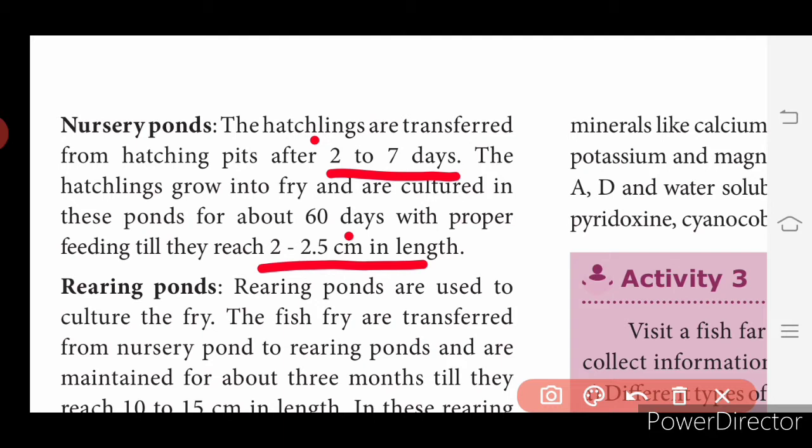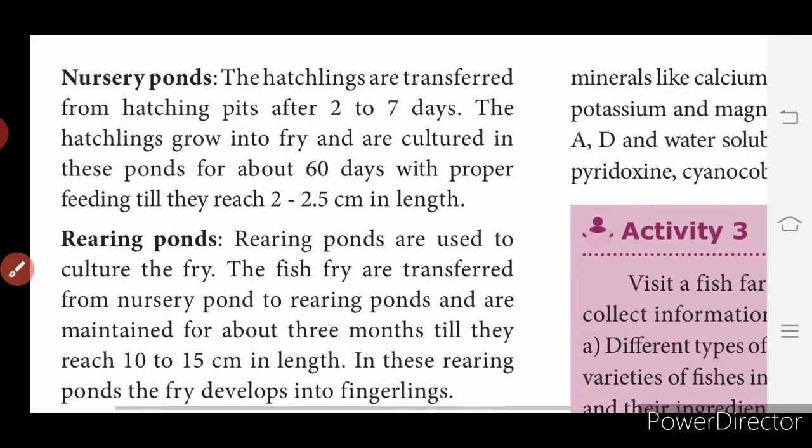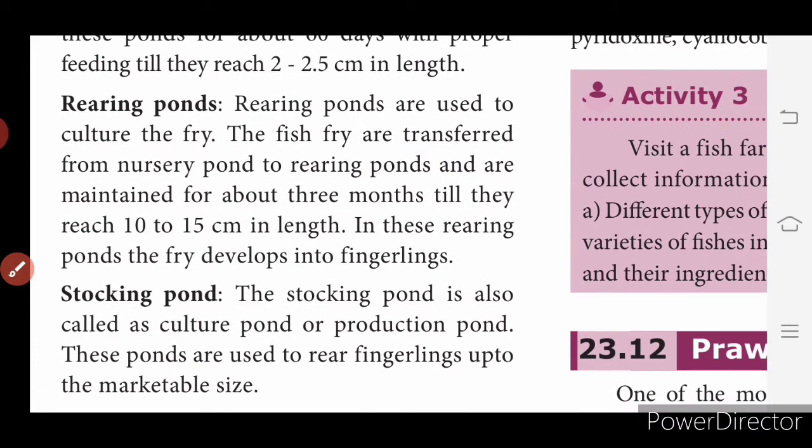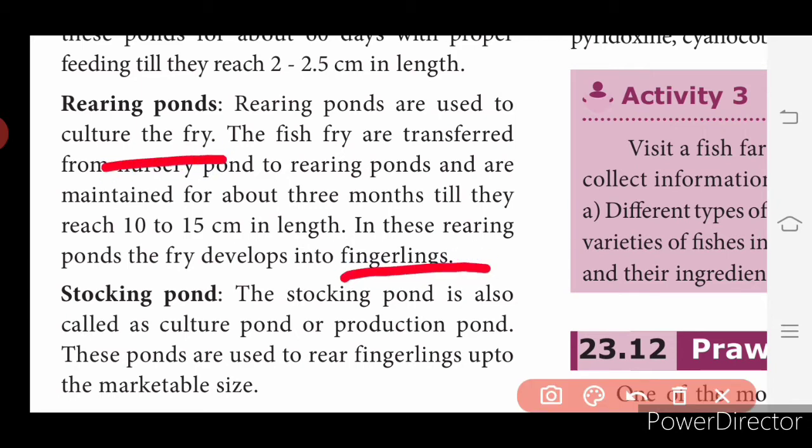Next, rearing ponds. What are rearing ponds? Rearing ponds are used to culture the fry. The fish fry are transferred from the nursery pond to rearing ponds and are maintained for about 3 months till they reach 10 to 15 centimeter in length. In these rearing ponds, the fry develops into fingerlings. Rearing ponds are used to culture the fry, and these fry grow up to 10 to 15 centimeter in length, and it is called as fingerlings.